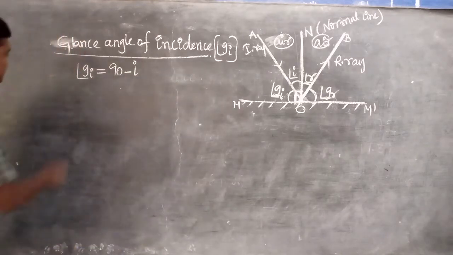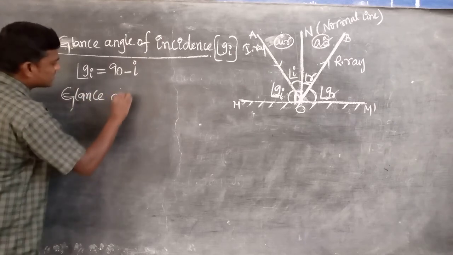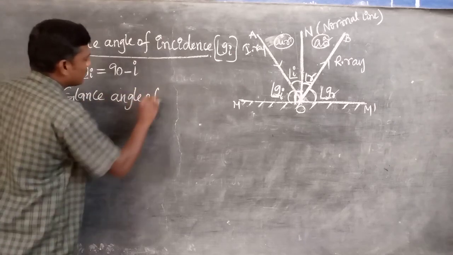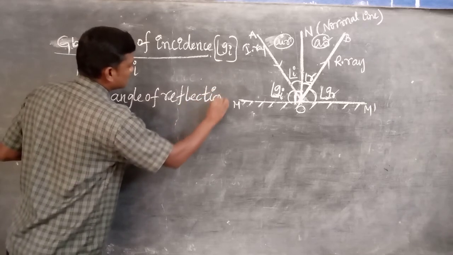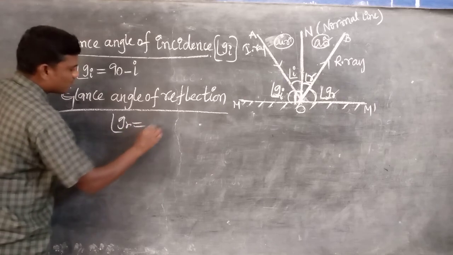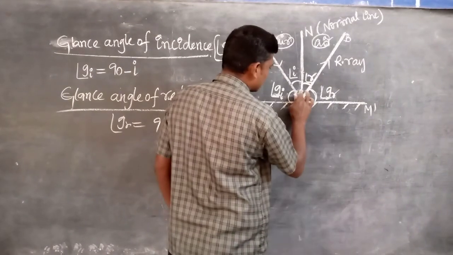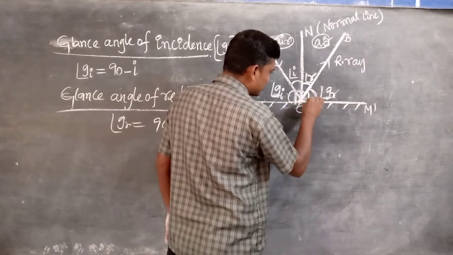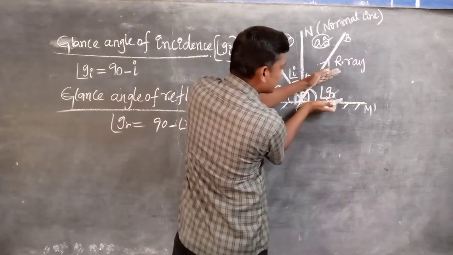In the same way, the glance angle of reflection, GR, is equal to 90 minus angle R. This whole angle is 90 degrees, this is the angle R, and this is the GR.